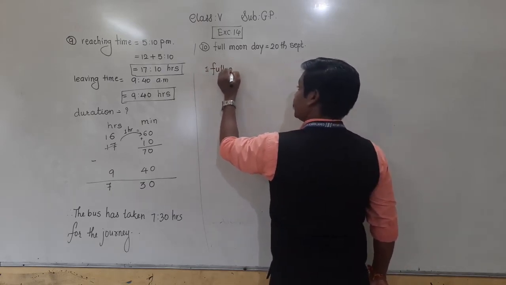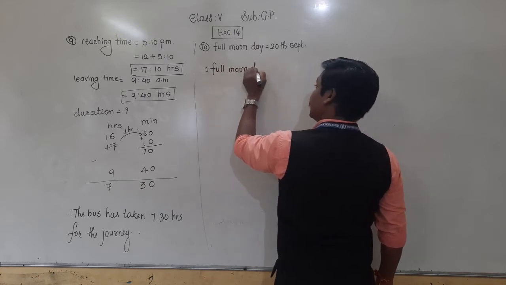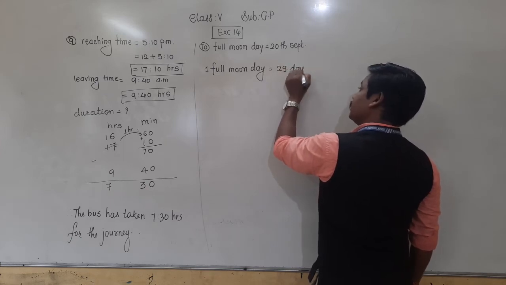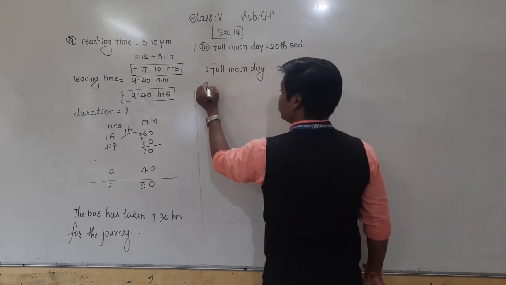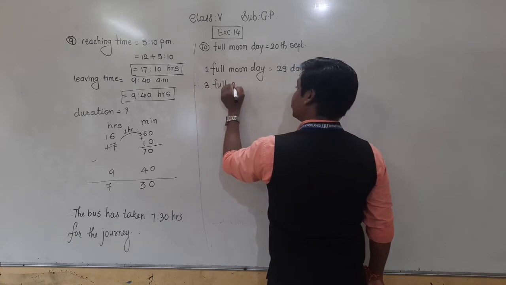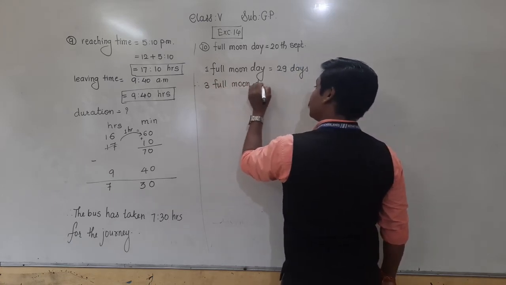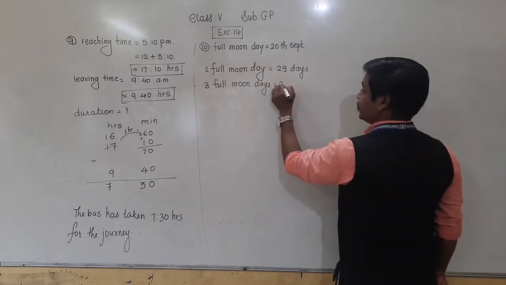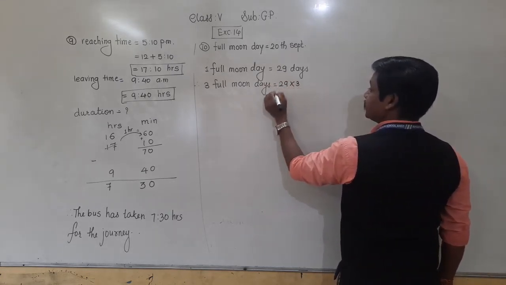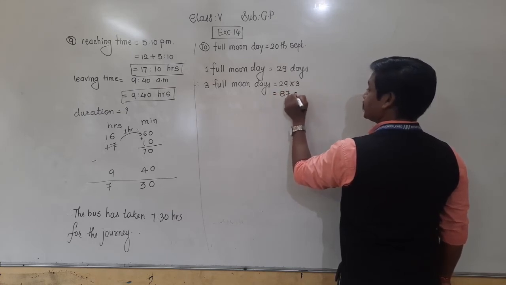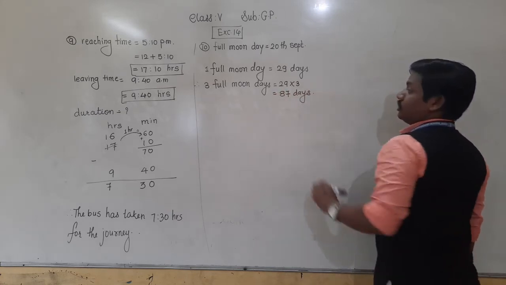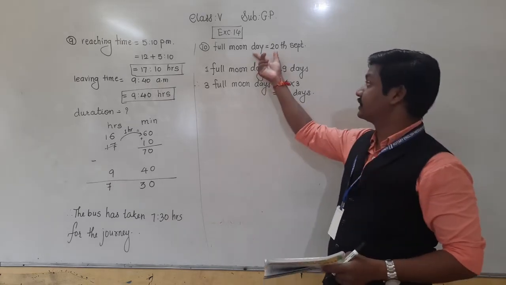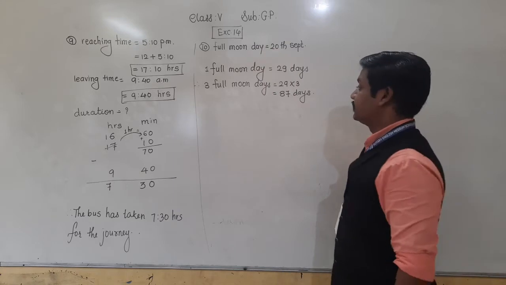One full moon day, how many days? 29 days, right? Then for three full moon days, how many days will it take? 29 into 3, that is 87 days. 29 times 3 is 87, okay? So the third full moon day after this will be after 87 days.